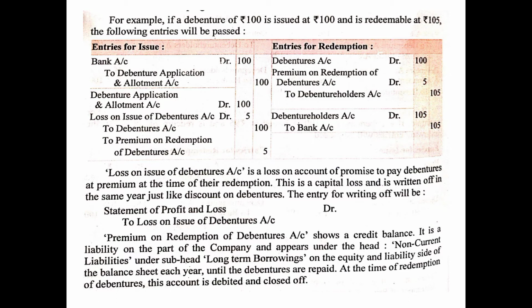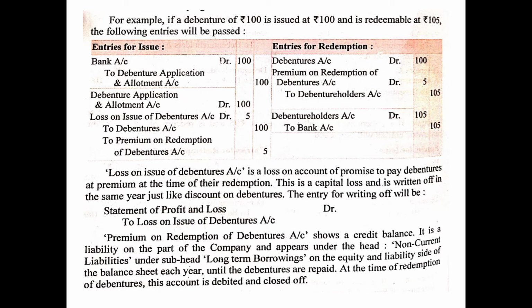Loss on issue of debentures account will be debited with 5 rupees, that is the amount of extra premium over and above the issue price which is to be given at the time of redemption. It is a loss, therefore it will be debited to loss on issue of debentures account. To debentures account with the face value, and because we know that we have to pay it in advance, first of all on one side we are recording the loss and on one side we have to keep it as a reserve to be paid at the time of redemption.